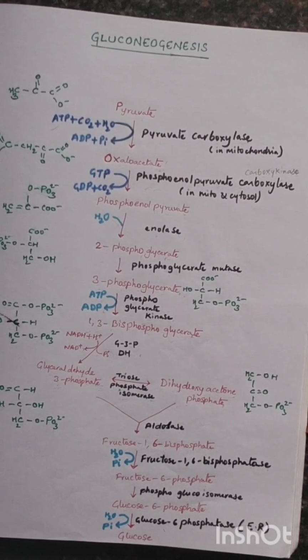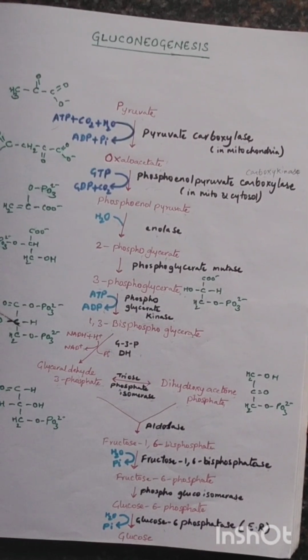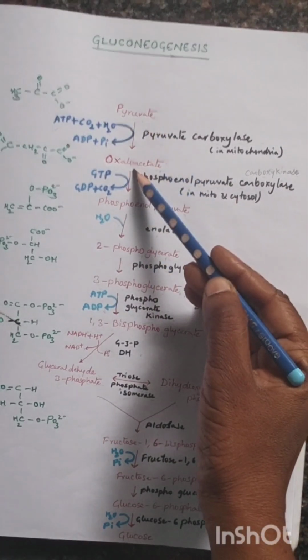Glycolysis and gluconeogenesis. Glycolysis and gluconeogenesis are reciprocal to each other, as glycolysis involves the degradation of glucose and gluconeogenesis involves the formation of glucose. Here all the enzymes are the same except 3 enzymes. The first involves the formation of oxaloacetate from pyruvate.